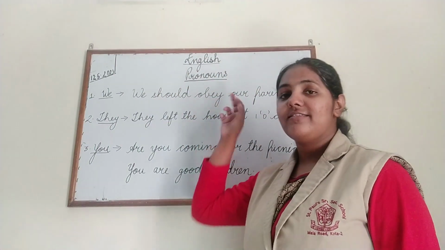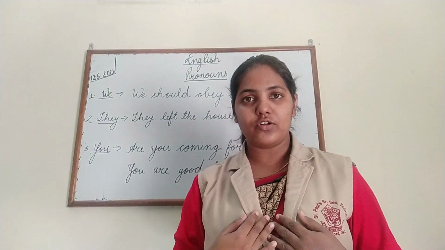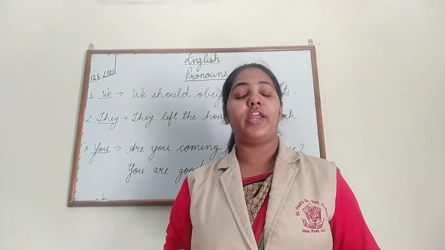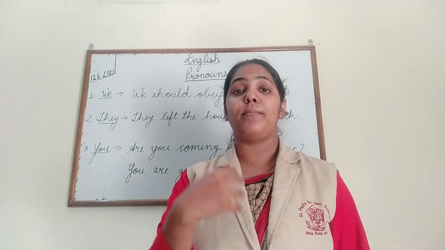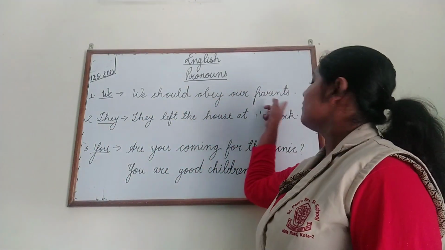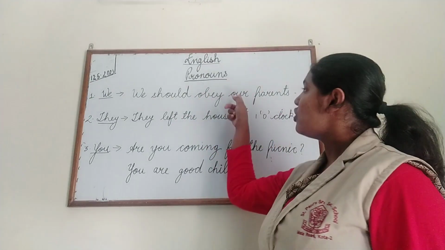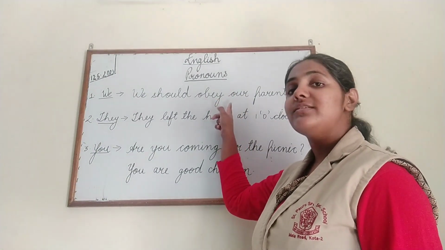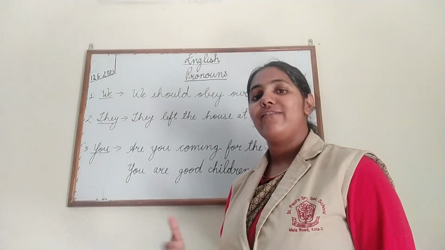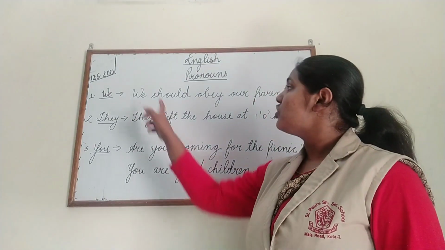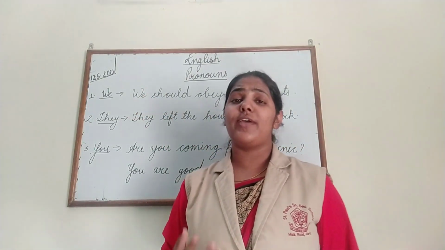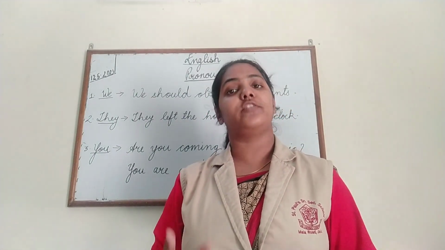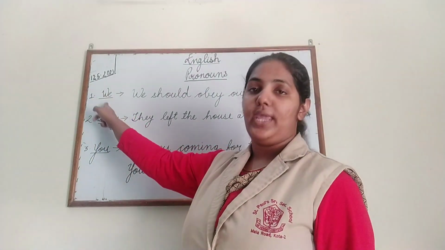Now this sentence is applying for me as well as for you. So all of us in our group, me and you, we both together, should follow this rule. We should obey our parents. This is a moral value which we all must accept and follow. So whenever we are talking about a group of people which includes the person speaking, we use the pronoun we.